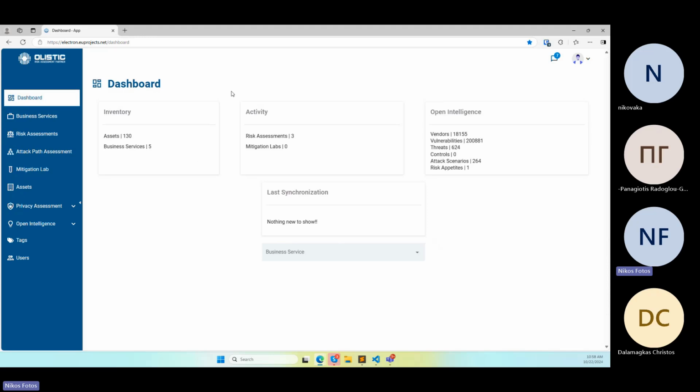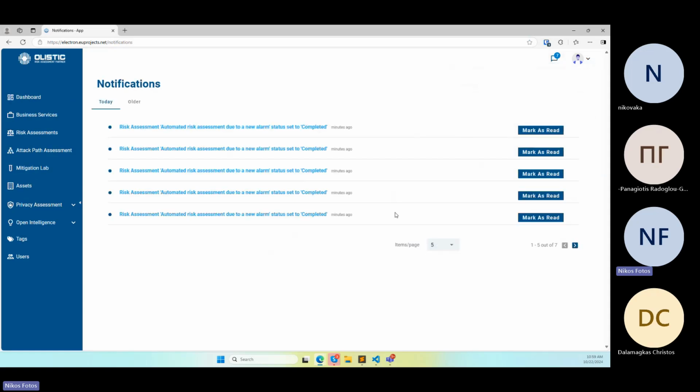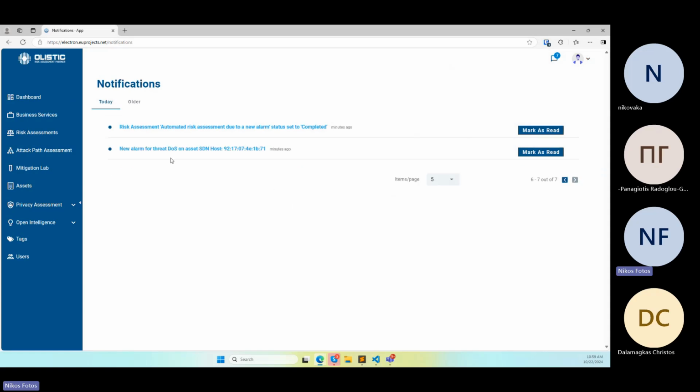Going back to the home page, we observe that we have received threat intelligence about vulnerabilities and threats, which are coming from the ELECTRON SharePoint, the SDN controller, and open source intelligence. By inspecting the notifications, we have received a notification concerning the new alarm for the DoS threat, reported by the SIEM. This alarm has triggered multiple risk assessment tasks.